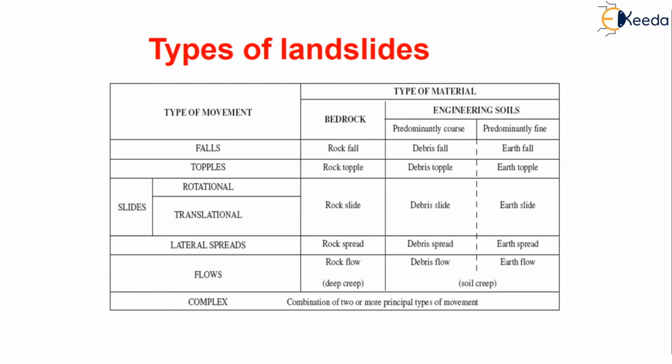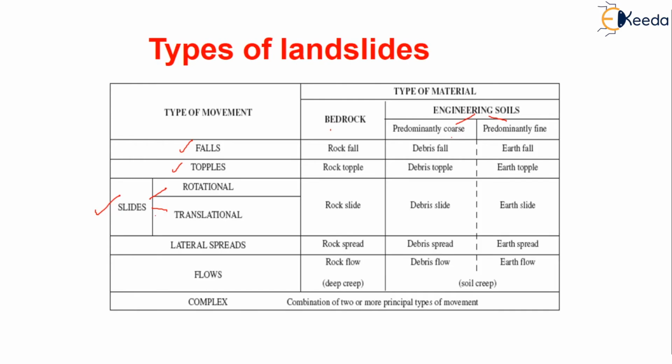Coming to the type of movement, there are falls, topples, and slides. Slides are again divided into two types, rotational and translational. There are also lateral spreads, flows, and complex. Here the type of material will be bedrock and engineering soil. This engineering soil is divided into two types, predominantly coarse and fine.